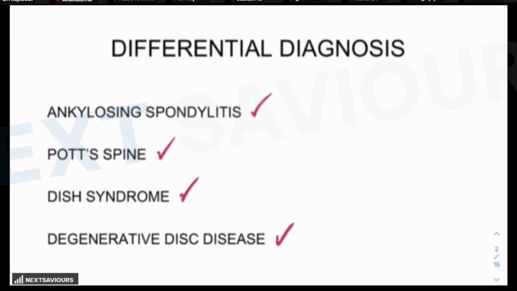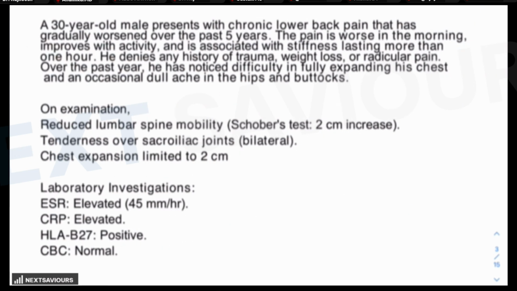Because if he changes the term to loss of weight or appetite, then the answer might not be ankylosing spondylitis. If he changes the term to anterior syndesmophytes on the X-ray findings, then the answer might become disc syndrome. If he changes the term to radicular pain which improves with rest, then the answer might become degenerative disc disease. So this is exactly what we have to find out by keeping a prototype question on ankylosing spondylitis.